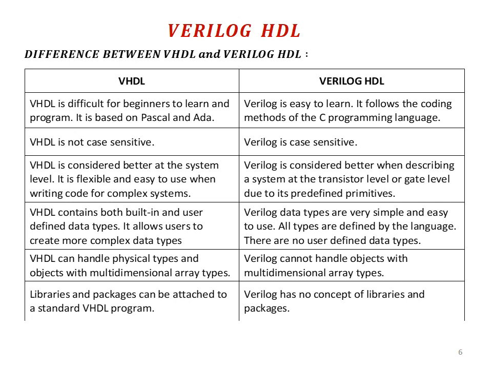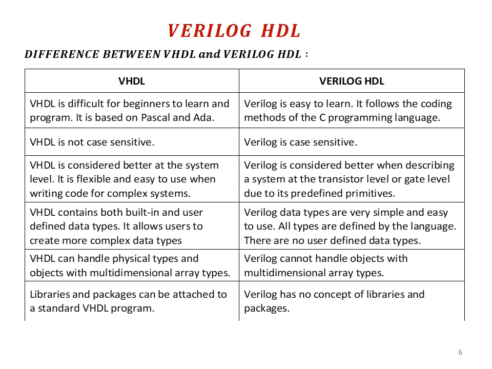Verilog data types are very simple and easy to use. Again, the data types we are going to discuss in detail. All types are defined by the language. There are no user-defined data types in Verilog HDL. But VHDL contains both built-in and user-defined data types. It allows the user to create more complex data types.